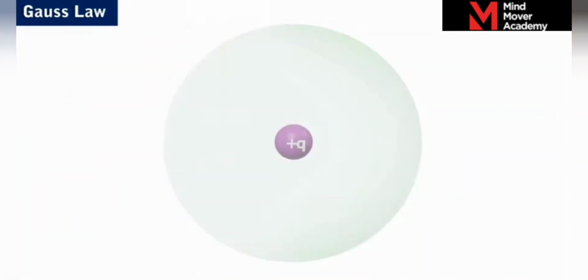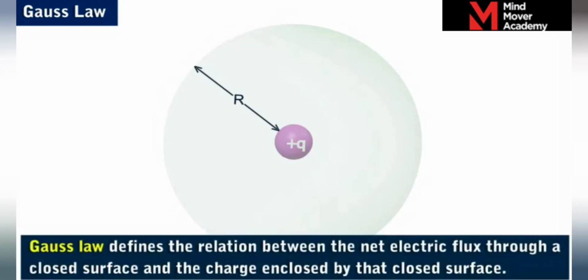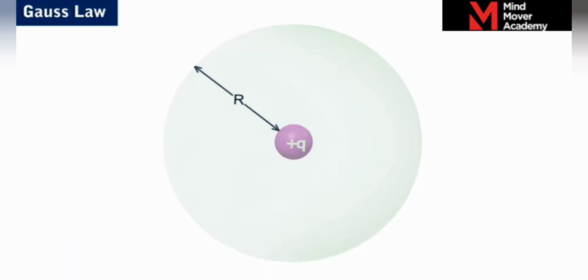Let us now consider a point charge plus Q placed at the center of a sphere of radius r. Let us now look at Gauss' law, which defines the relation between the net electric flux through a closed surface and the charge enclosed by that closed surface. The law is of fundamental importance in the calculation of electric field strengths. The closed surface is referred to as the Gaussian surface.